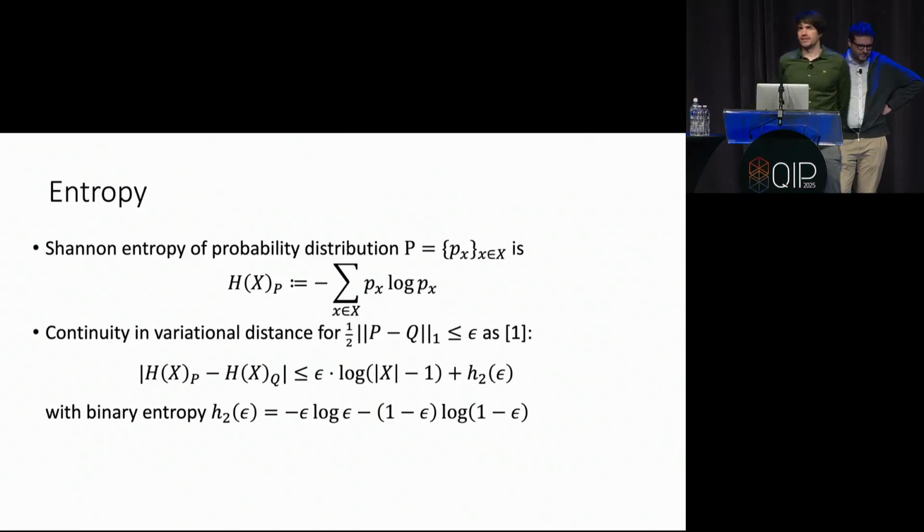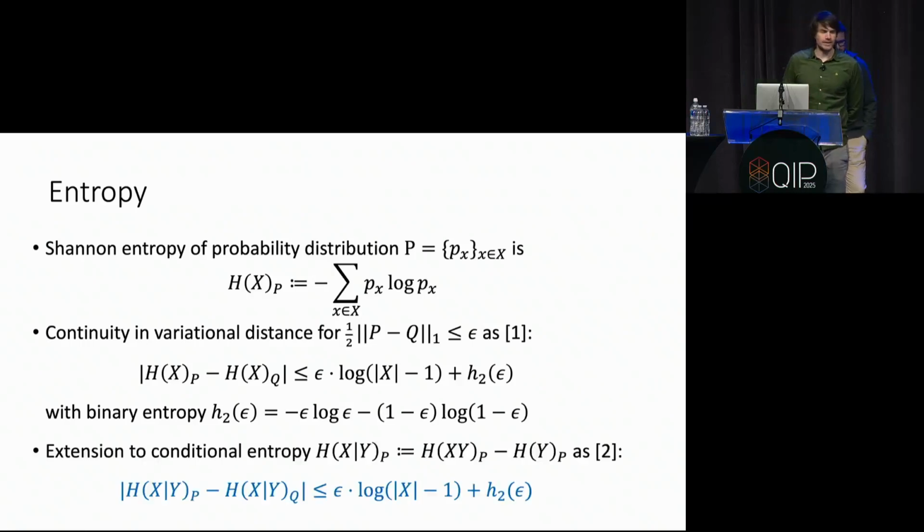Namely, if the two probability distributions are epsilon close in variational distance, then the absolute value of the difference of the two entropies is at most epsilon times the log of the alphabet size minus 1, plus this binary entropy term. This is a well understood relation.